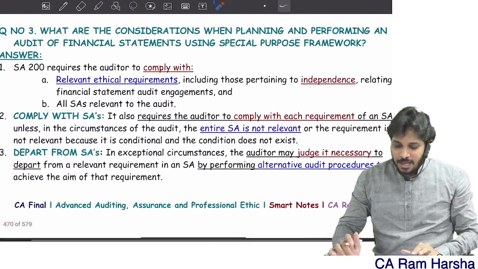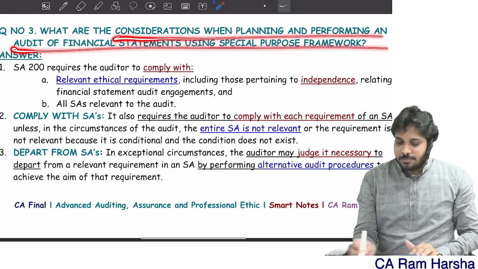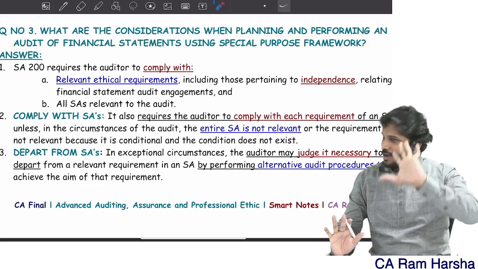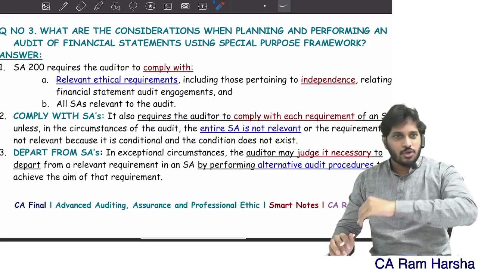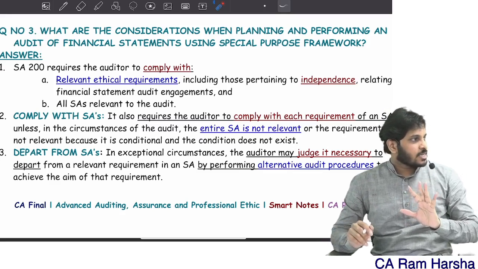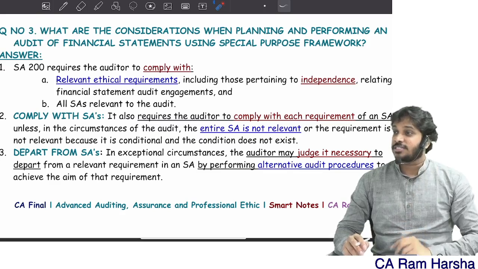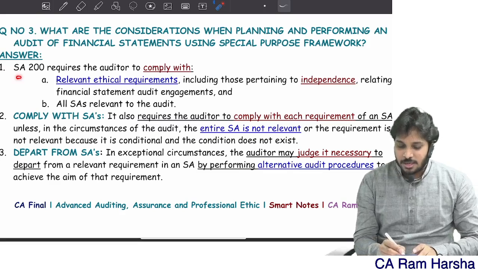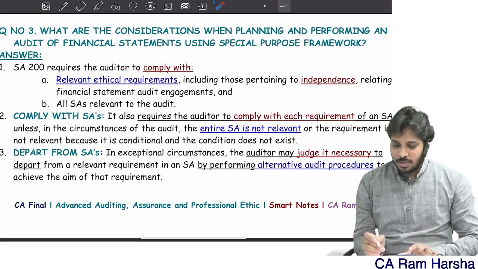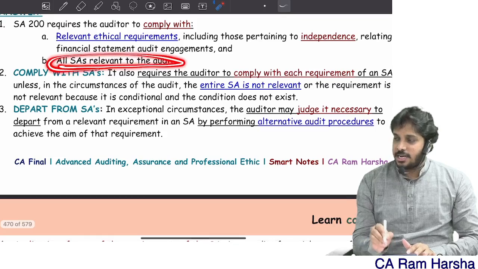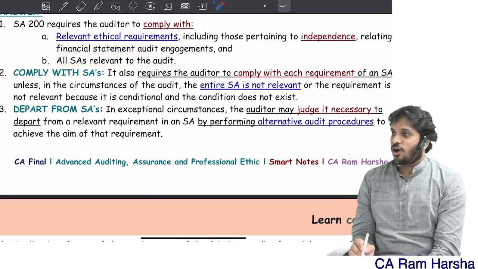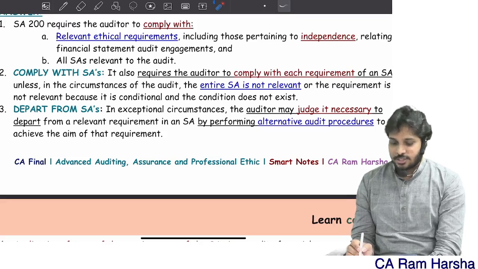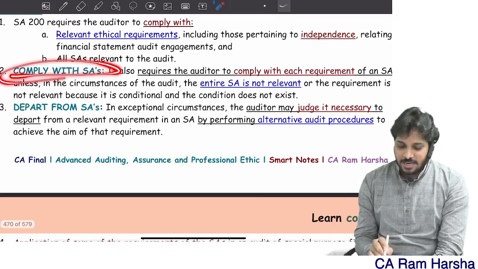Next. So what are the considerations when planning an audit ultimately? Okay, you understood and decided, let us accept this engagement because the framework is addressing all the issues. Now, what is the requirement? The auditor has to comply with SA 200, and all the SAs relevant to the audit also have to be complied with. All the standards that are relevant for the audit have to be complied with. Comply with standards on auditing.